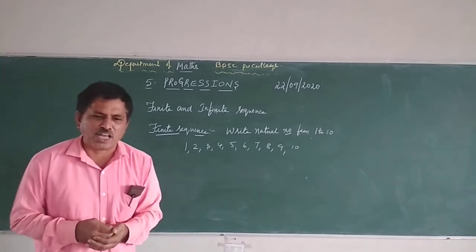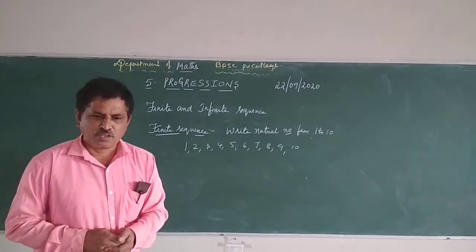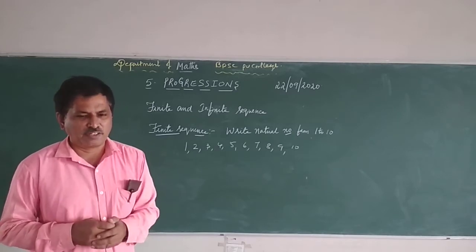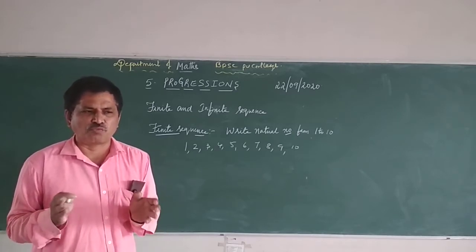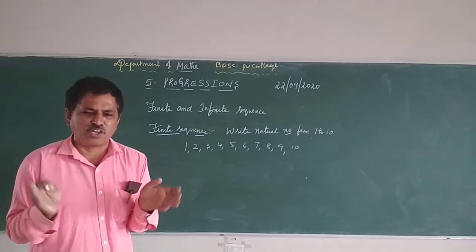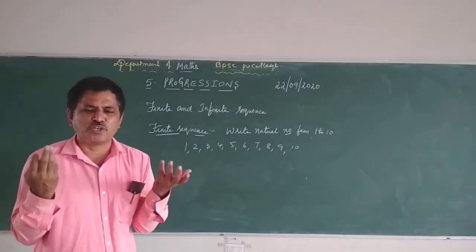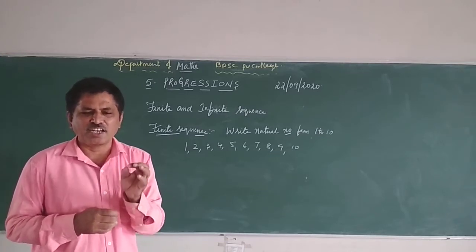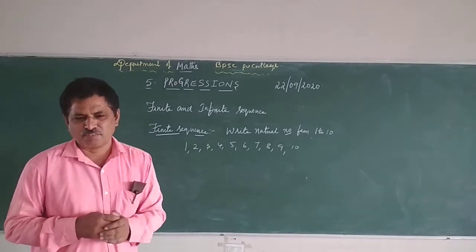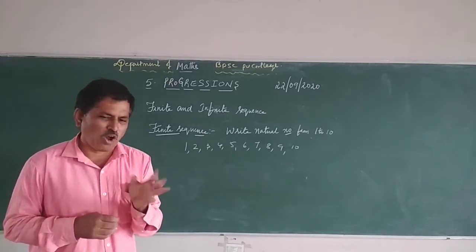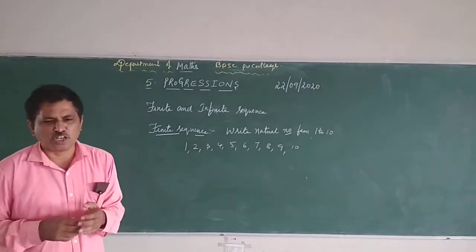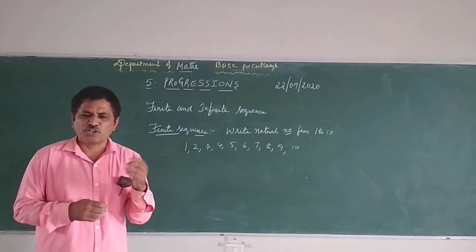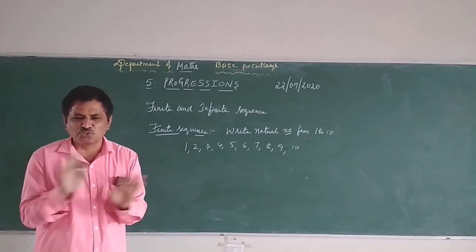Suppose I ask you to write the natural numbers. That's all. Write the natural numbers. Where will you end? There is no end for it. So you keep on writing 1, 2, 3, 4, 5, 6, 100, 200, 400, 500. You keep on writing up to infinity. Why? Because the condition is just write the natural numbers. I didn't tell up to what. In the first case I told write the natural numbers up to 10, whereas in the second case, you need to write the natural numbers. That's all. There is no end for it.